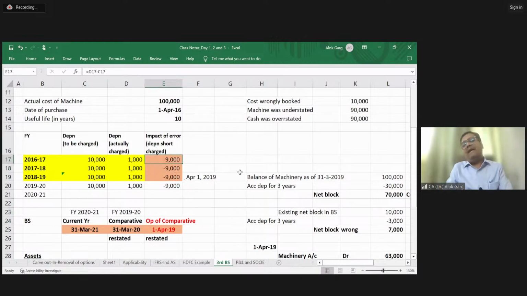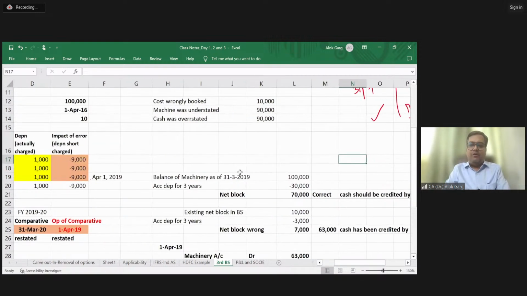So let's understand the impact now. Friends, on 1st April 2019, there were already 3 years which had gone. And 27,000 rupees has been less charged in the P&L. It means your retained earnings is overstated by 27,000. You need to take an impact of 27,000 in your retained earnings also. So let's compare the net block first. Balance of machinery as on 31st March 2019. If everything was right, your gross block should be 1 lakh. Your depreciation for 3 years should be 30,000. Your correct net block should be 70,000, right?